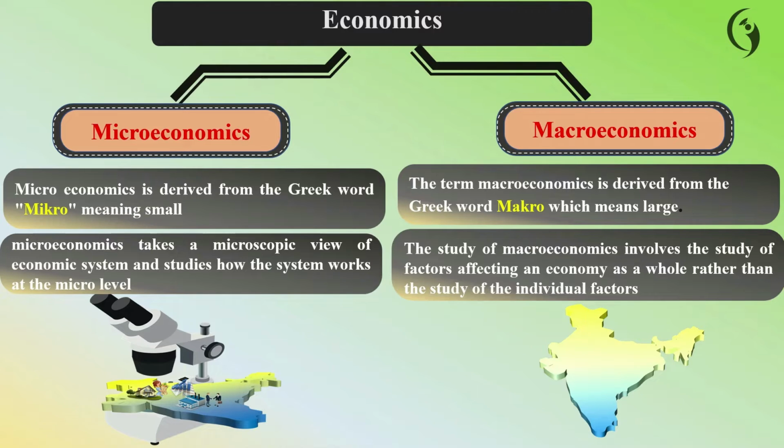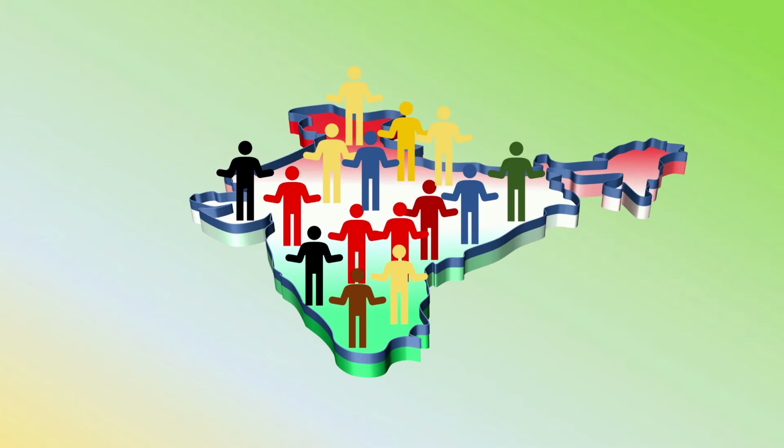For example, take the Indian economy. There are a large number of buyers. If we study the large number of buyers and their consumption behavior, it is macroeconomics. On the other hand, if we study only one individual and how the consumption behavior of that one individual works, it's called microeconomics.